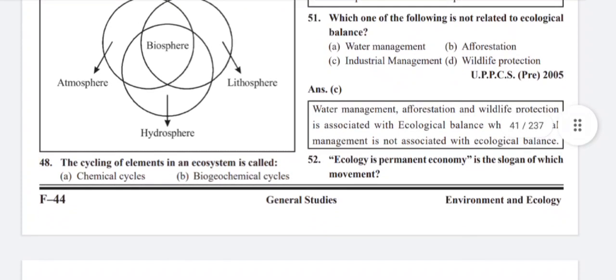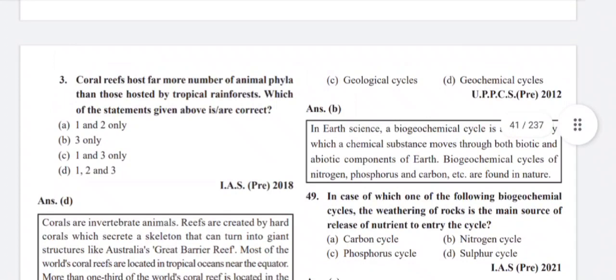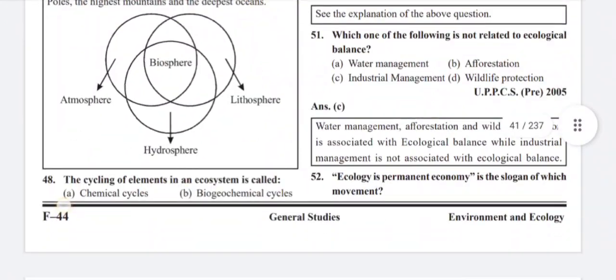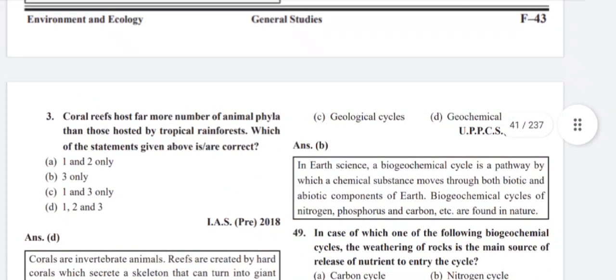The cycling of elements in an ecosystem is called biogeochemical cycles. In earth science, a biogeochemical cycle is a pathway by which a chemical substance moves through both biotic and abiotic components of Earth.